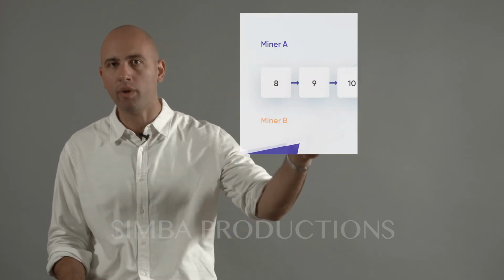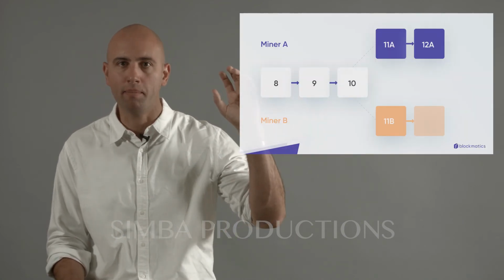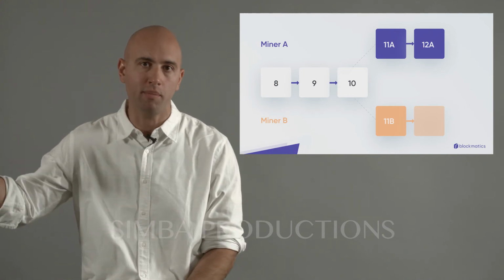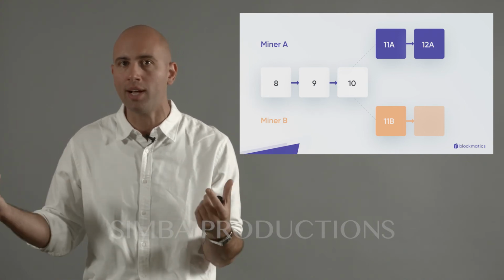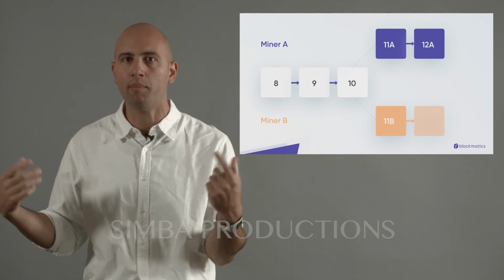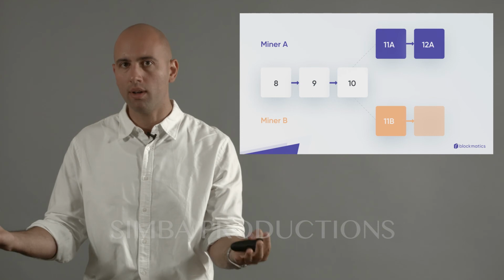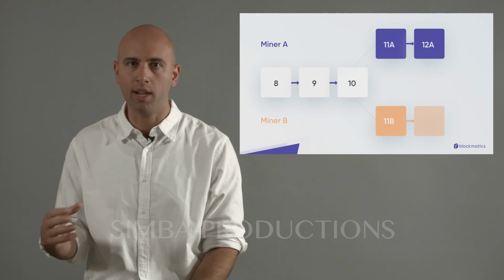probabilistically, that occasionally two blocks are created more or less at the same time, meaning that you could have some miner that creates block number 11A, and then some other miner creates block number 11B. They're both valid blocks. They're both slightly different. They both follow from block 10. And now we have these two options floating around the network.